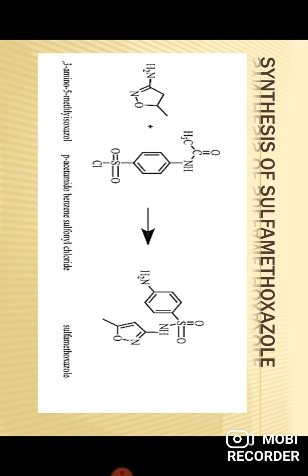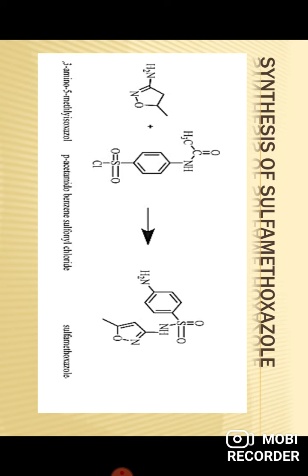The next drug for synthesis is sulfamethoxazole. Sulfamethoxazole is used to treat bacterial infections like urinary tract infection, bronchitis and prostatitis, and is effective against both gram-negative and gram-positive bacteria. Its mechanism of action is to inhibit the synthesis of dihydrofolic acid, ultimately stopping the synthesis of DNA and inhibiting bacterial growth.